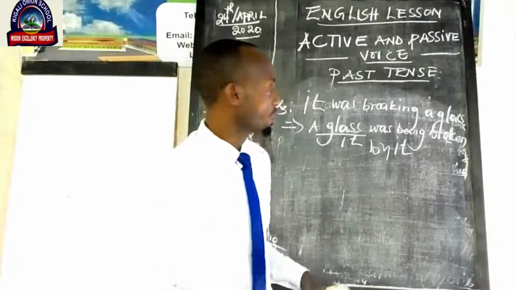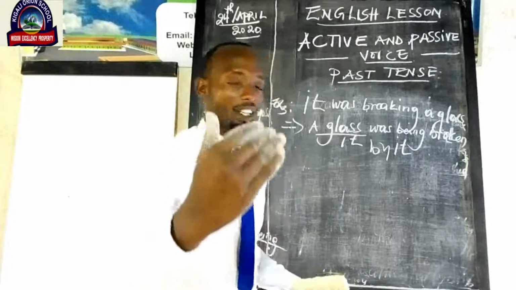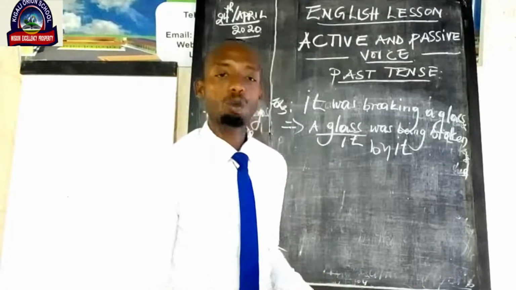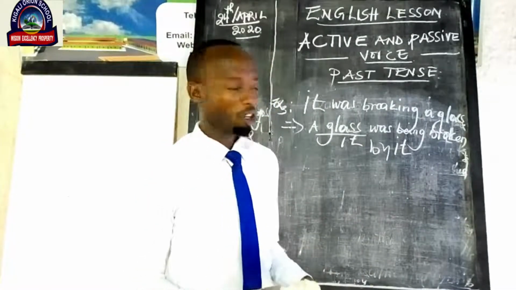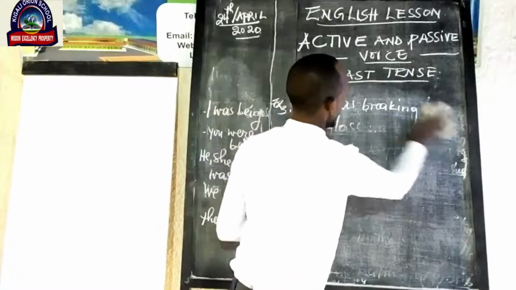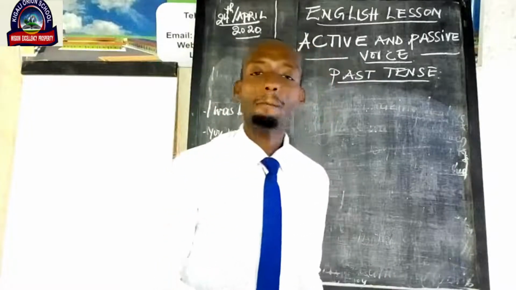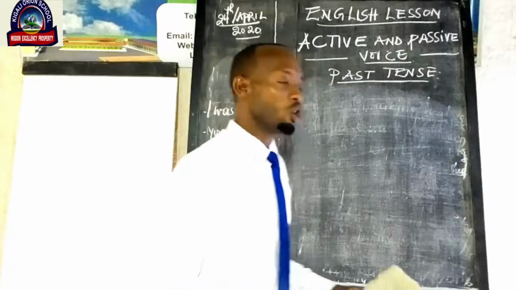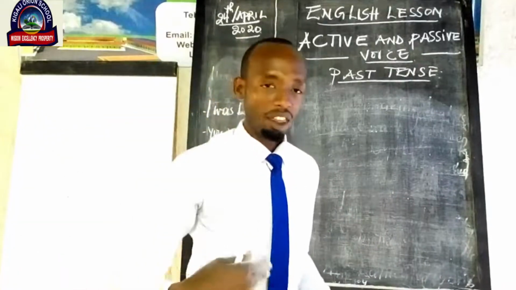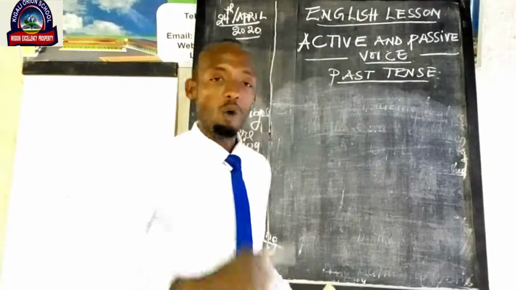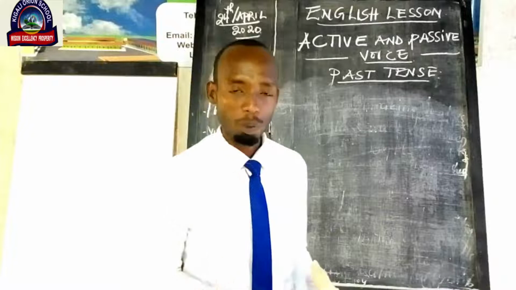So that is example number 3, which tells us about passive voice. How can we change to passive voice when a sentence is in past continuous tense? We take an object to start the sentence, conjugate the verb to be into past continuous tense, then we add the past participle of the verb given. So let's get part 3, which tells us when a sentence is in past perfect. How can we do it? When a sentence is in past perfect, as usual, begin with an object. Then after we conjugate the verb to be into past perfect, then add the past participle of the verb given.